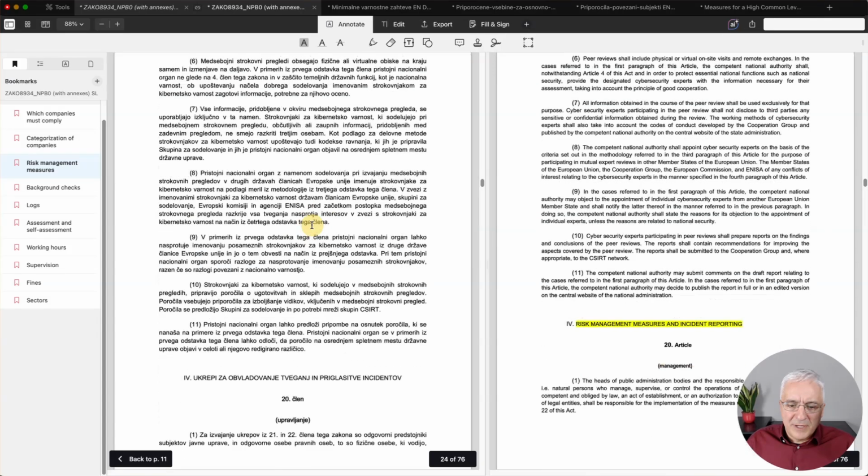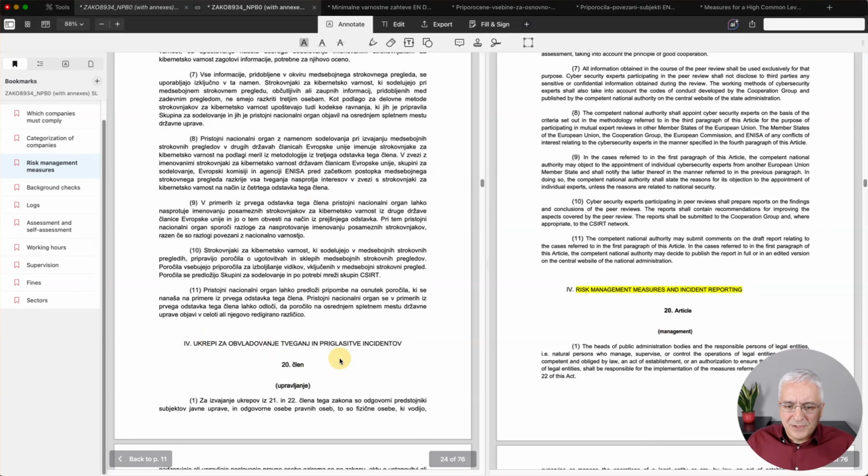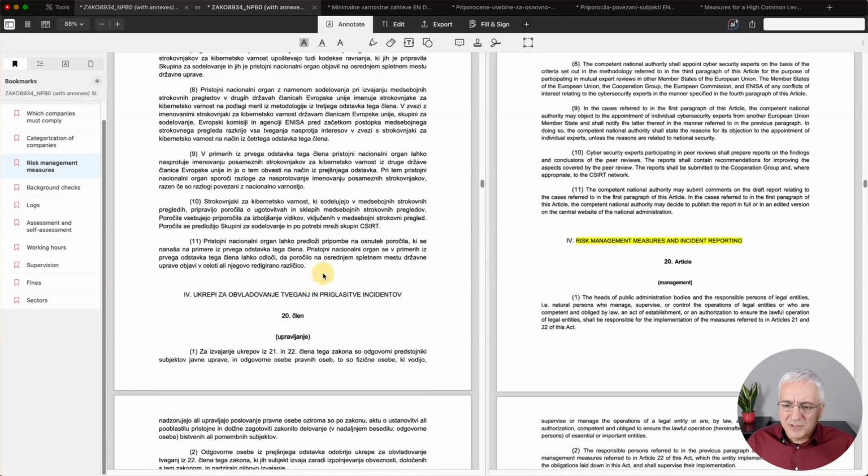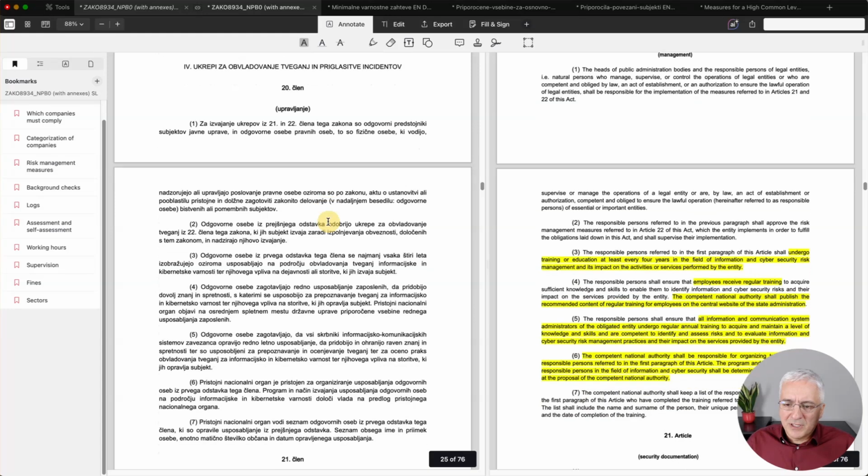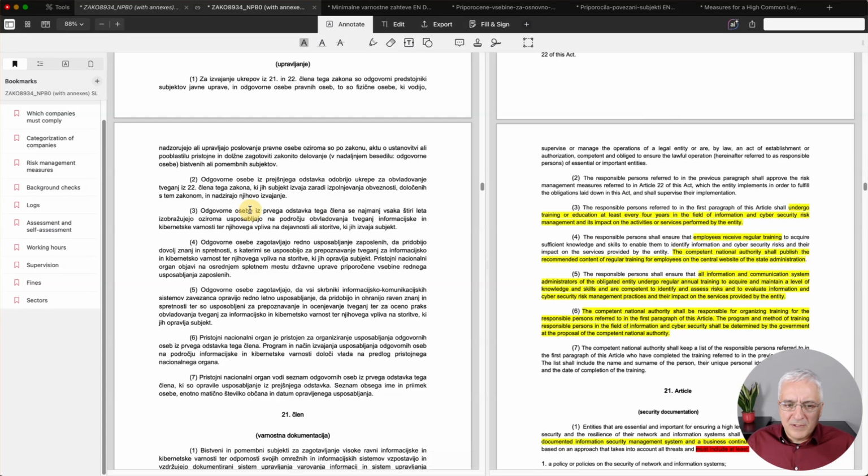Okay, let's go for the next one. This is about risk management measures. As you can see, the whole chapter is around risk management, and the first is article 20 about management. As you can see here in paragraphs 3 and 4 and so on, you have requirements for training and education. This is for senior management, and this is for all the other employees.